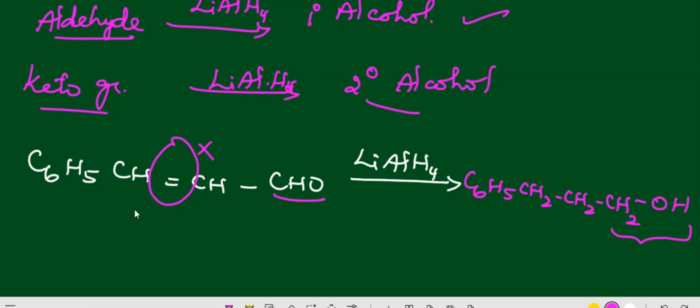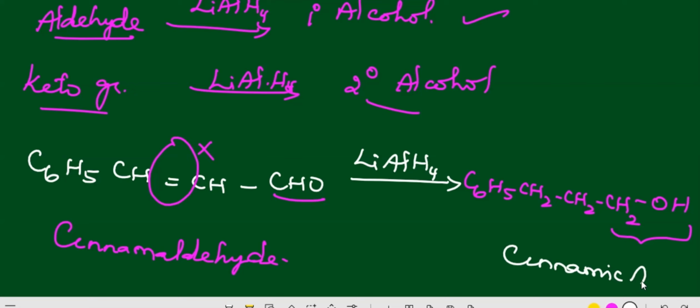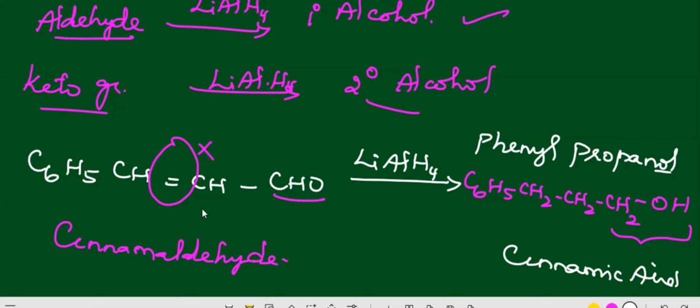Now this is cinnamaldehyde. The common name is cinnamaldehyde, C6H5, CH double bond CH, CHO. This is cinnamic acid. Another name we can say is phenyl propanol, alcohol, right? This is phenyl propanol. I hope you got the clarity. The same way here also, you can get that name by this time. Hope you got that. Let us go to the next question.